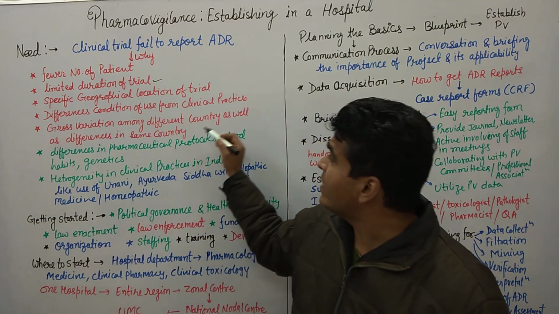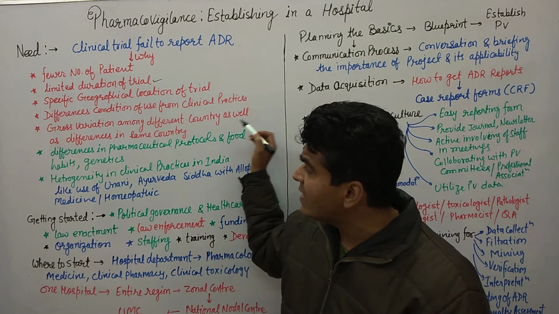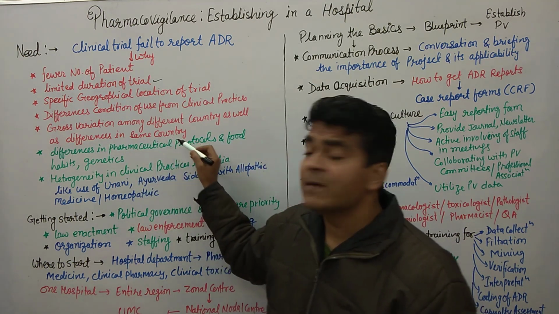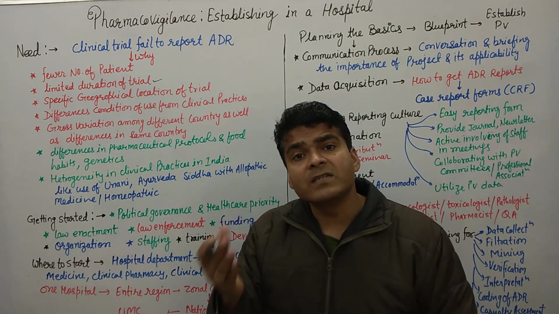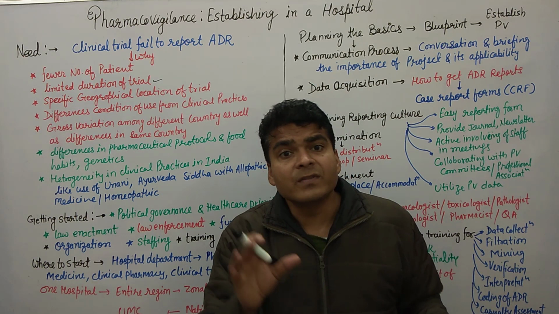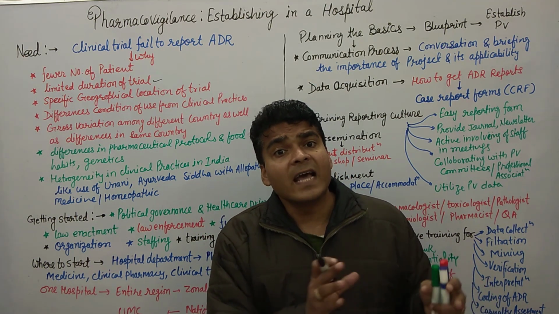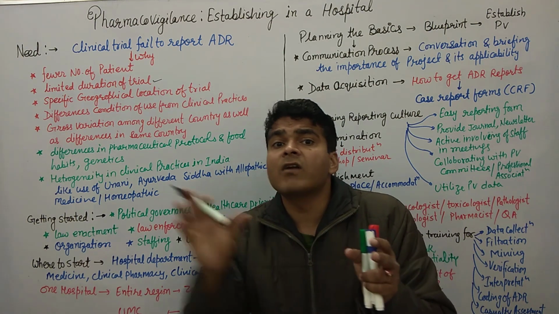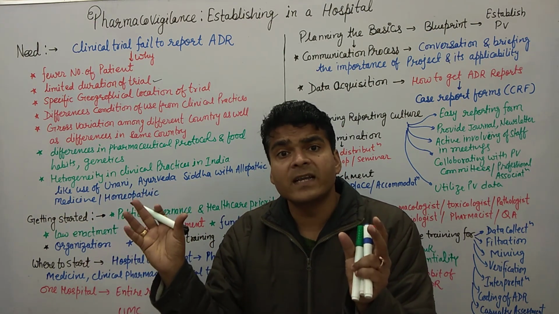Then gross variation among different countries. Country to country there is too much difference, as well as differences within the same country, where regions also have some differences. I'm just giving you the example of North Indian people and South Indian people. There is a genetic difference between North Indian and South Indian people, as well as between North Indian and Northeast people. So this is also a genetic variation.